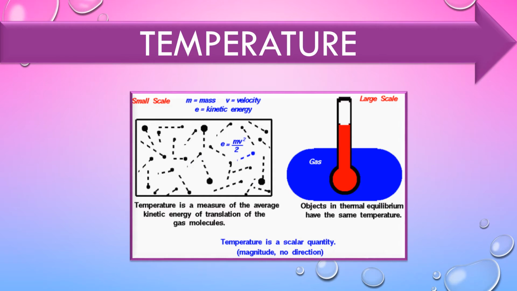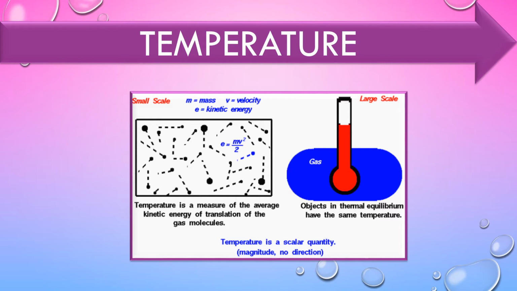Next is temperature. What is temperature and how does temperature affect other quantities? We know temperature is a scalar quantity. You have learned in physics what a scalar quantity is and what a vector quantity is. A scalar quantity can be measured with respect to magnitude only.